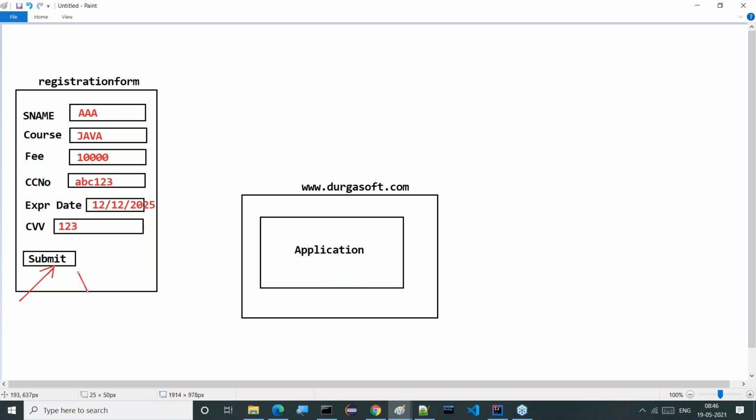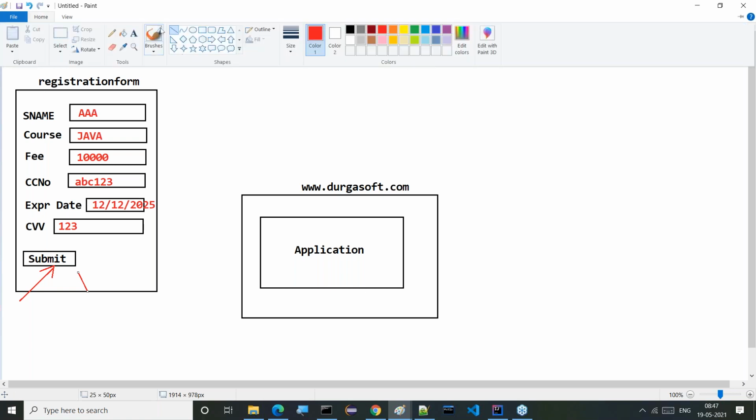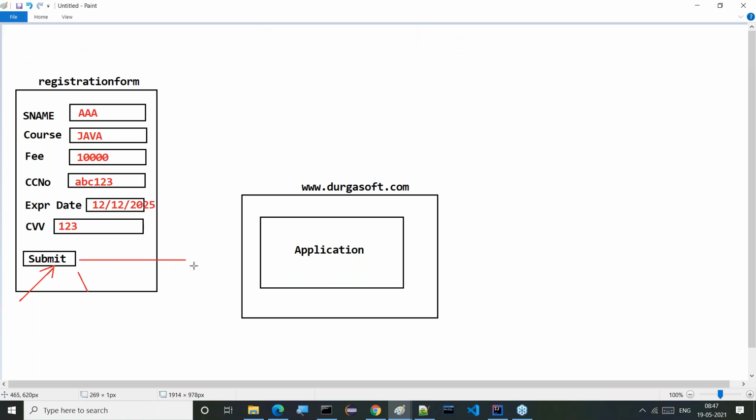Yes, am I right? When we click on the submit button, what do we have to do, sir? Now tell me. Automatically, data will come to the Durgasoft.com website, or not?